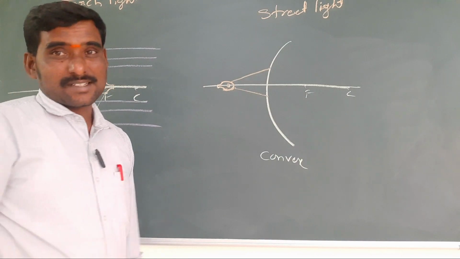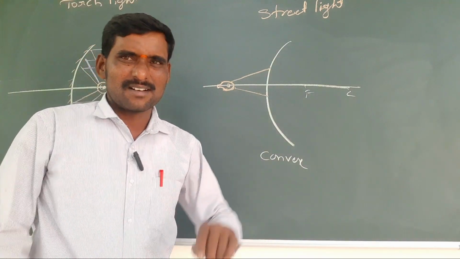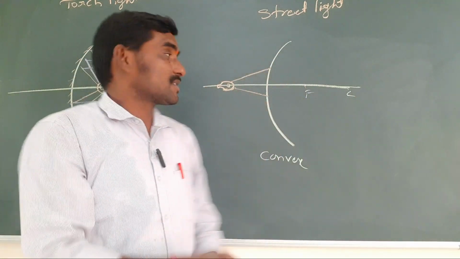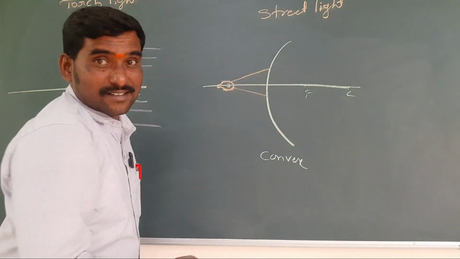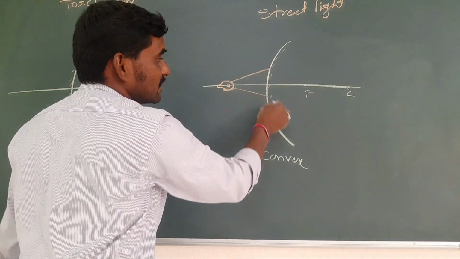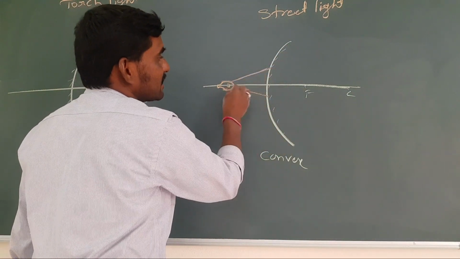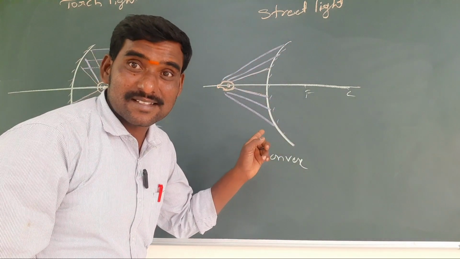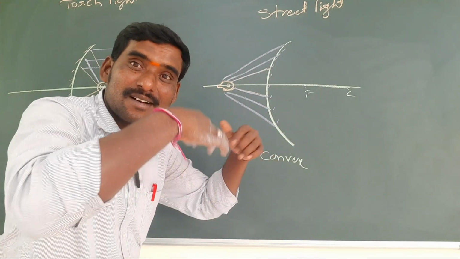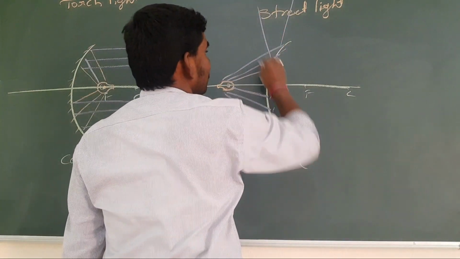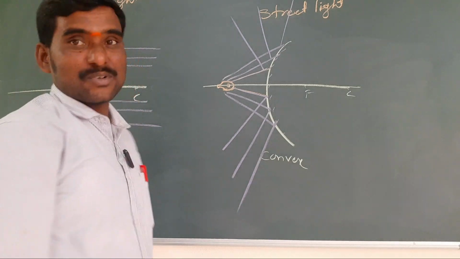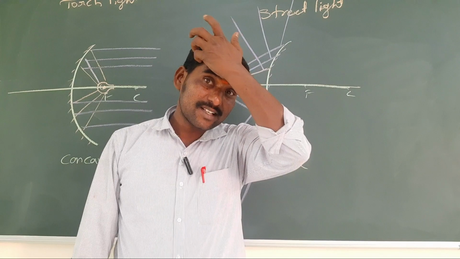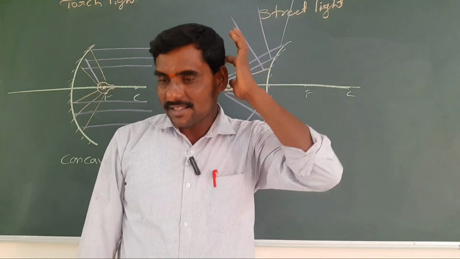In the case of convex, in street lights, it is a different situation. In a street light, the light has to fall all around. So when the rays fall on the convex mirror like this, what will happen? It can diverge in all areas. They will go in all directions. So light will fall everywhere. That's why they are using a convex mirror in street lights.